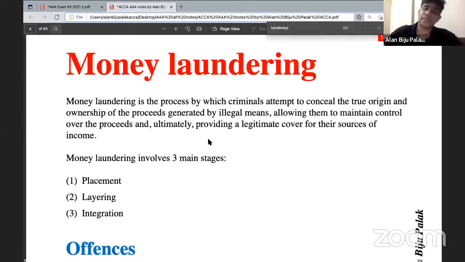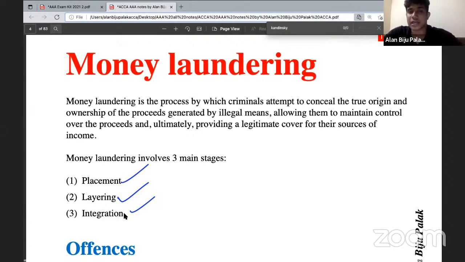And we have learned that there are basically three stages in money laundering. The first stage is placement, the second stage is layering, and the third stage is integration. When we talk about the placement stage, it's a disposal of illegitimate funds into a legitimate business activity. Then the next stage is layering. Layering means converting the money from an illegitimate source into a legitimate source. For example, transfer of money from place to place or business to business can be called the layering stage.